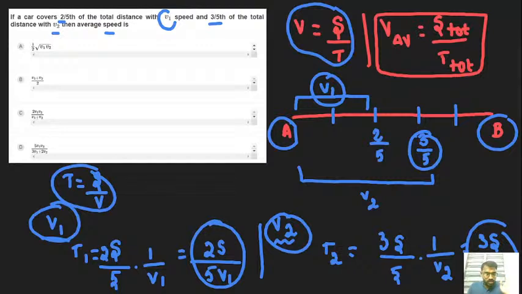So this is the question that they have given. Now we need to find the average velocity. I hope you know the simple velocity formula, displacement divided by time. Got it?